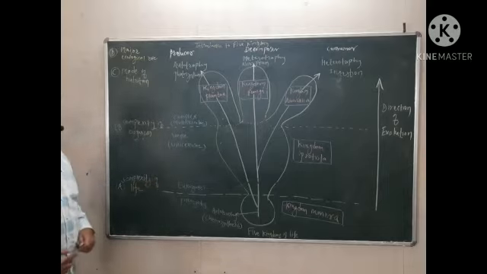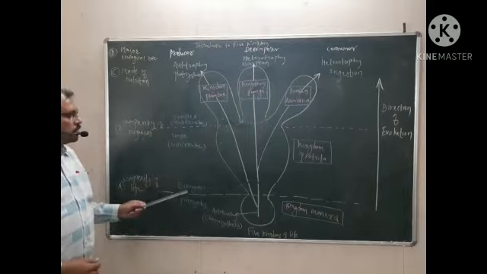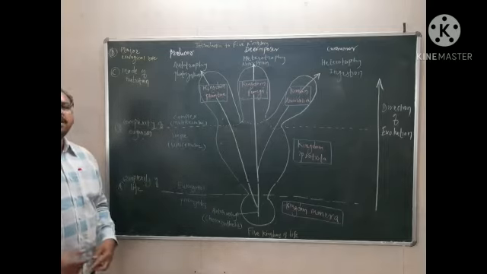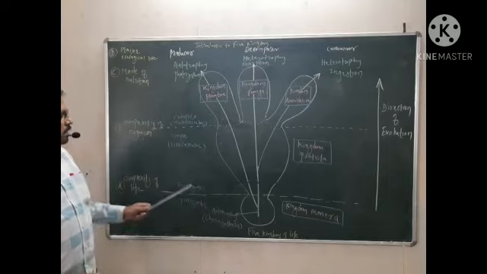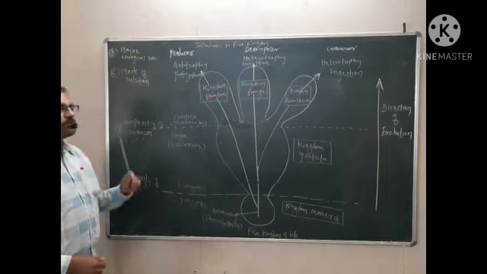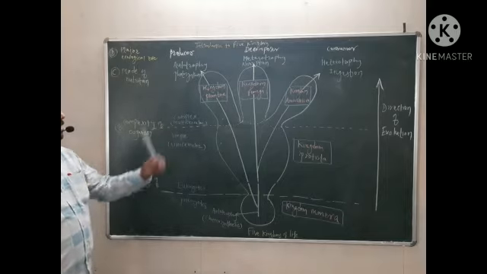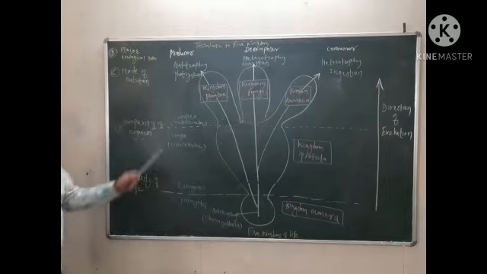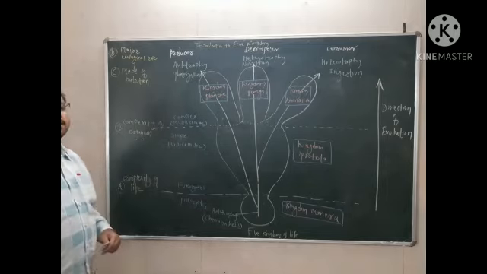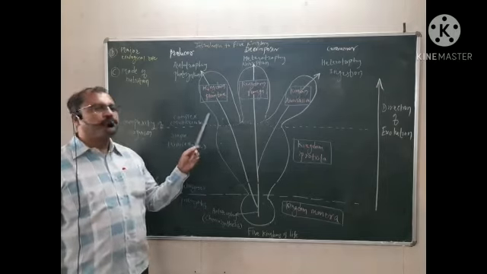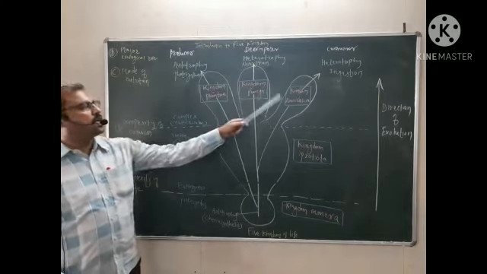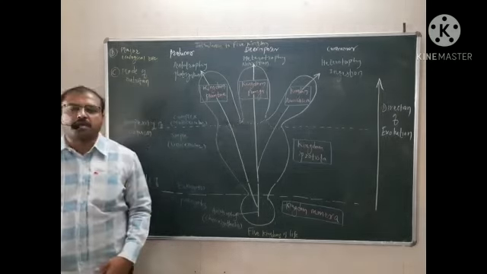Then the second kingdom Protista, which is eukaryotic but unicellular. It is also small and microscopic, but the difference is that it is eukaryotic instead of prokaryotic. The remaining 3 kingdoms have eukaryotic multicellular structures: Plantae, Fungi, and kingdom Animalia.